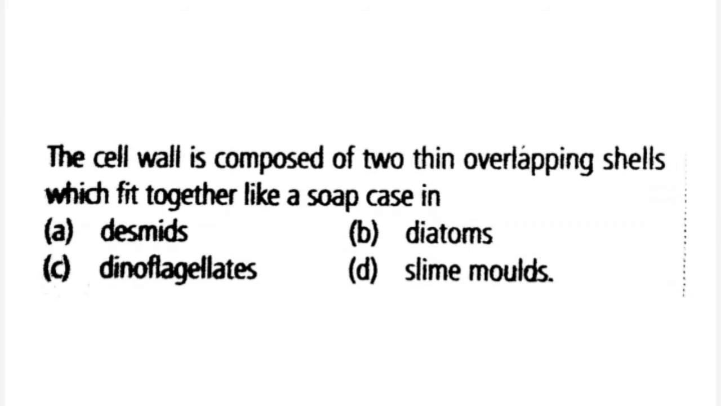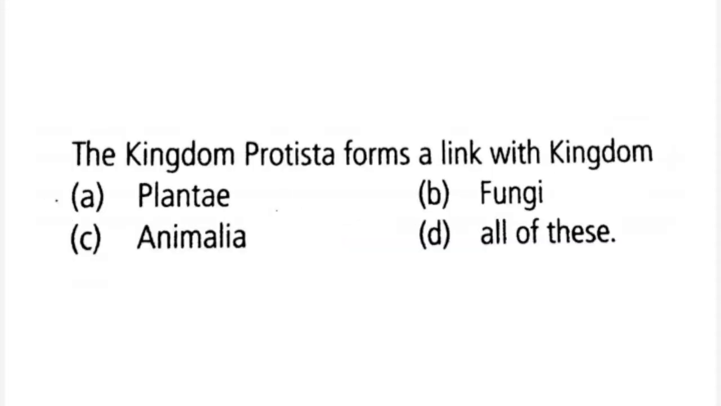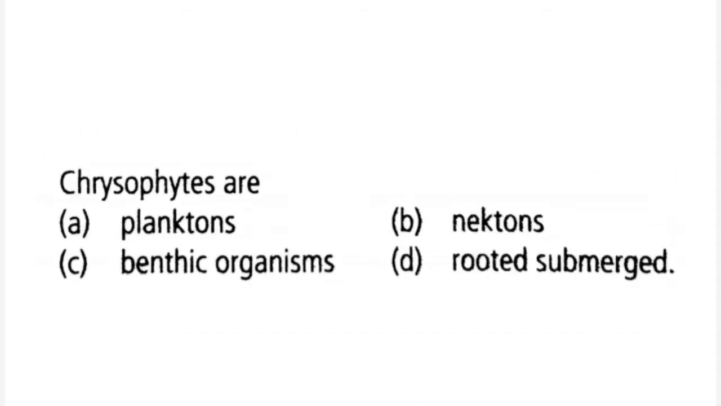The cell wall is composed of 2 thin overlapping shells which fit together like a soap case in A. Desmids, B. Diatoms, C. Dinoflagellates, D. Slime molds. Right answer is B. Diatoms. The kingdom Protista forms a link with kingdom A. Plantae, B. Fungi, C. Animalia, D. all of this. Right answer is all of this. Chrysophytes are A. Planktons, B. Nektones, C. Benthic organisms, D. Rooted submerged. Right answer is A.